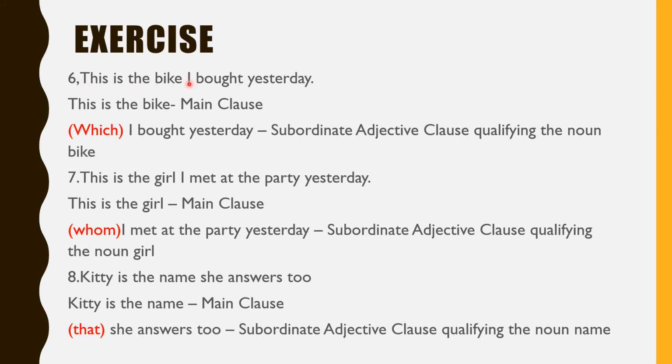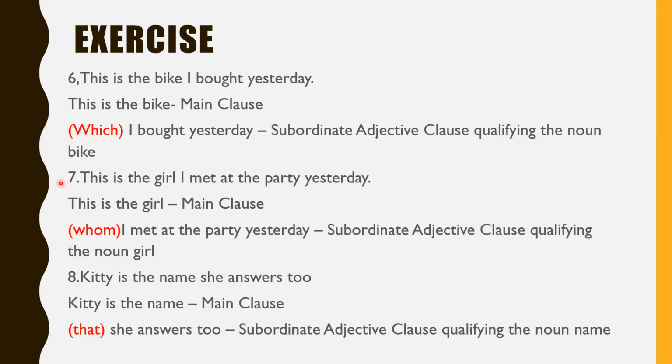We have to mention it. So what is the relative pronoun? It is which. So we have to mention that relative pronoun. So which I bought yesterday is the subordinate adjective clause qualifying the noun bike. This is the bike is the main clause. Which is this bike? Which I bought yesterday. Therefore, it is a subordinate adjective clause qualifying the noun bike.